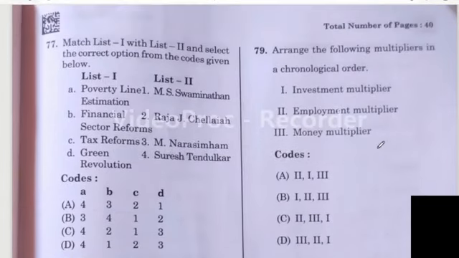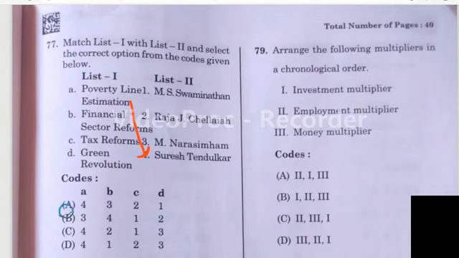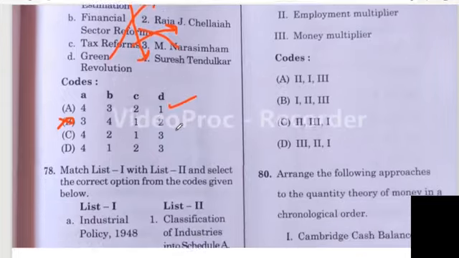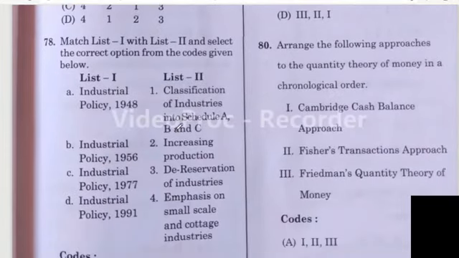Question number 77. List 1, poverty line estimation. When it comes to poverty line estimation, we know it is the Suresh Tendulkar committee. A is 4. We can eliminate option B. Then green revolution, M.S. Swaminathan, we know. Then D is 1. So option A is the right answer. Poverty line estimation, Suresh Tendulkar. Then B is 3, financial sector reforms, M. Narasimhan. Tax reforms, Raja Chelliah. Green revolution, M.S. Swaminathan.